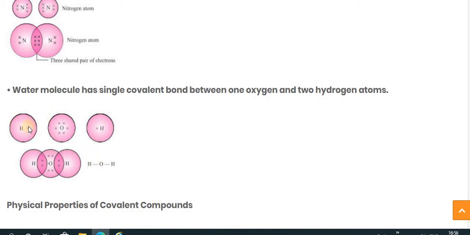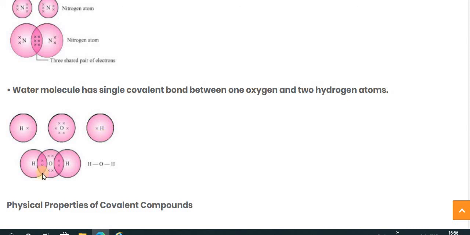The hydrogen atomic number is 1, the other hydrogen's atomic number is also 1, so both have 1 electron in their outer orbit, whereas oxygen possesses 6 electrons. Hydrogen requires 1 electron to satisfy its outermost orbit and get the noble gas configuration, whereas oxygen requires 2 electrons, so here it requires 1 from each.